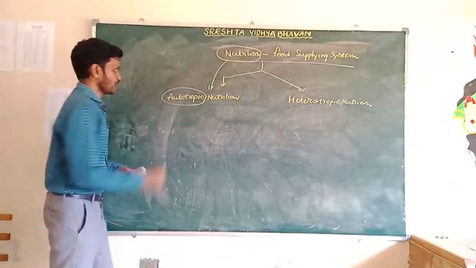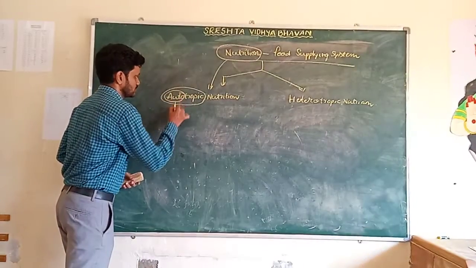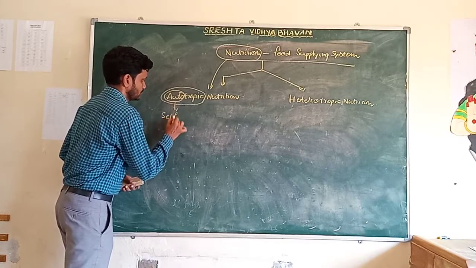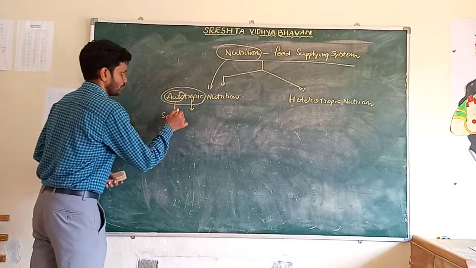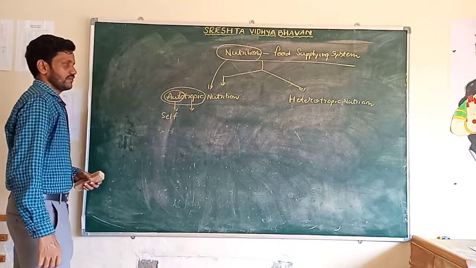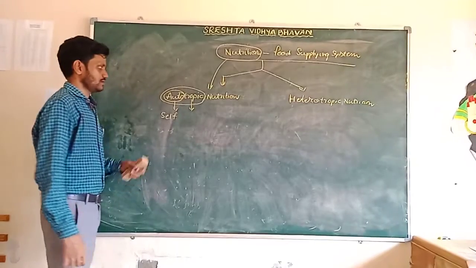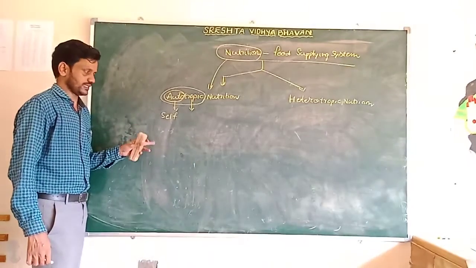Autotrophs: auto means self, trophic means preparation of food. Self-prepared food, for example, plants. Plants also have autotrophic nutrition.